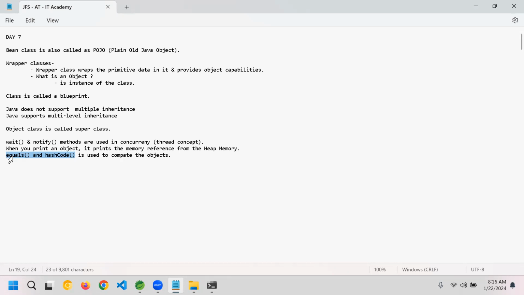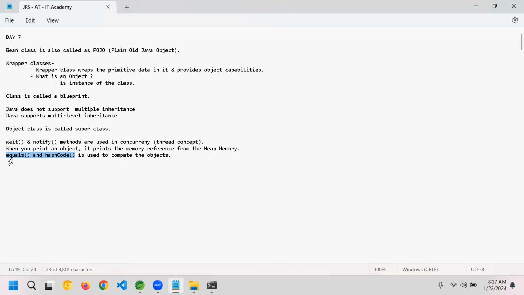So at those times, equals and hashCode will be checked to see whether this object or this person has already been given. Okay, so I try to explain technical terms in business terms also. Equals and hashCode are used to check whether a specific object is present as part of your collection. Okay, guys?